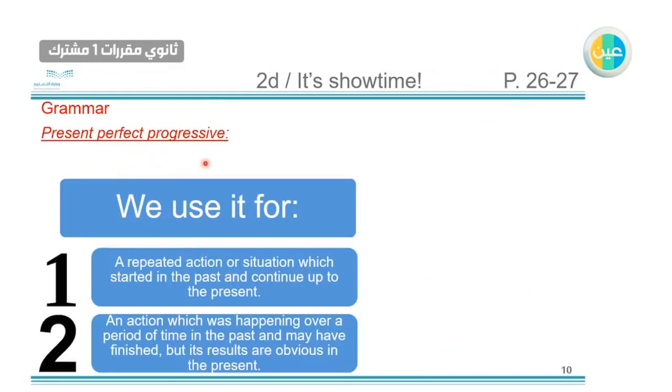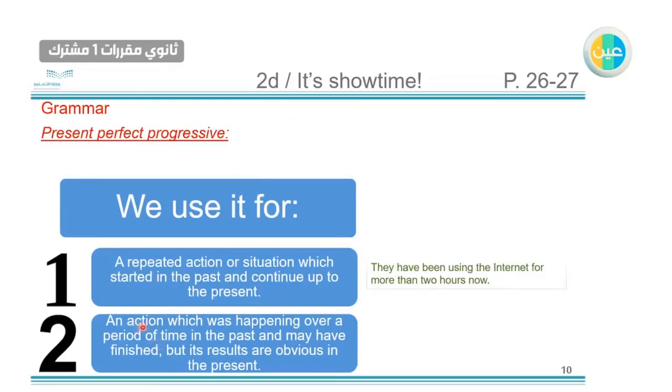Present perfect progressive. Why do we use present perfect progressive? Number one, it's about a repeated action or situation which started in the past and continues up to the present. So it started in the past but is still in the present. For example, they have been using the internet for more than 2 hours now. So they started to use the internet 2 hours ago, but they still use it until now. So we use the present perfect progressive.